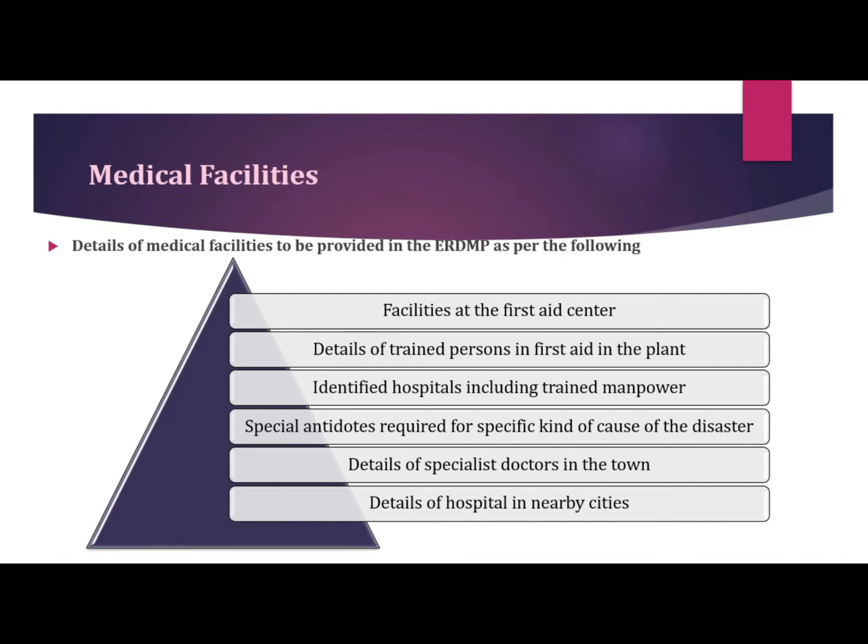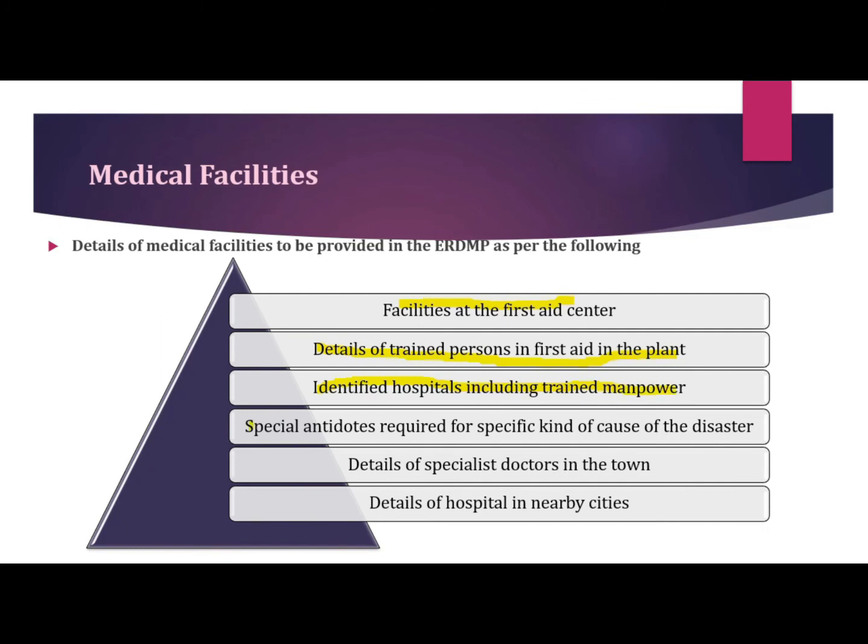The first is facilities at the first aid center. How well equipped is our first aid center? There should be a proper supply of all the necessary medical equipment. Then second is detailed information on the trained persons in the first aid center, so the nurses and the helpers should be there. Then third is to identify the hospitals, including the trained manpower in the nearby area.